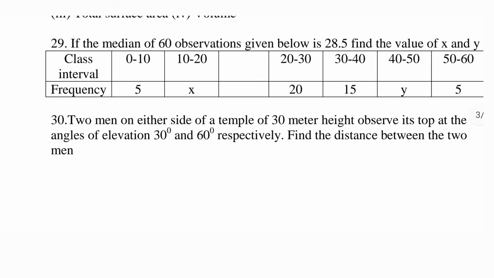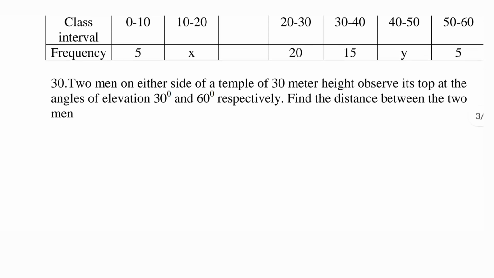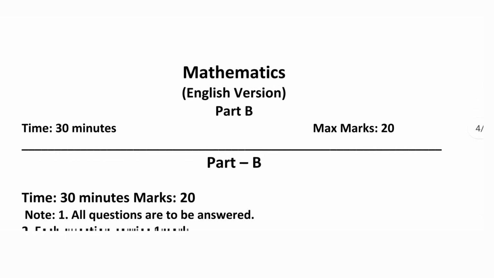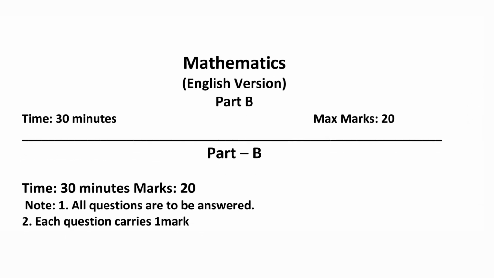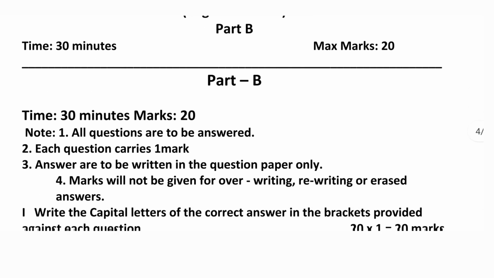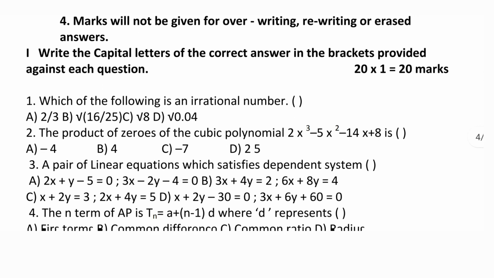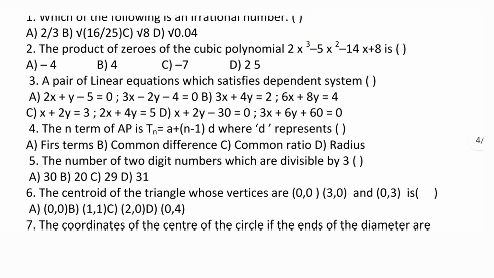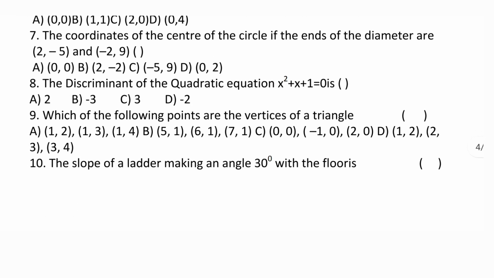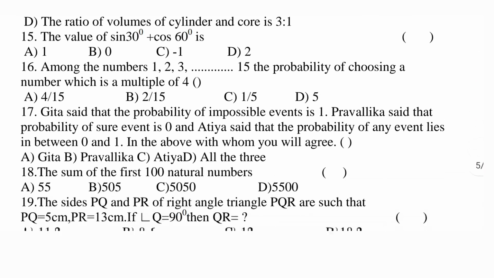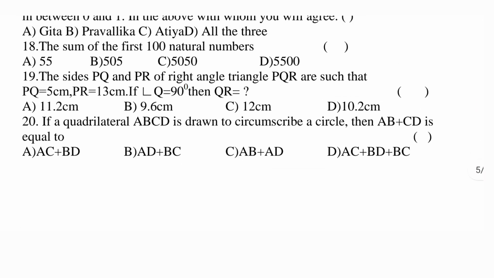Next, after completing section 3, you are going to write part B. The marks for this part are 20 marks. Each question carries 1 mark. This is choose the correct answer, that is multiple choice. There are 20 multiple choice questions, so you have to write them to get 20 marks.